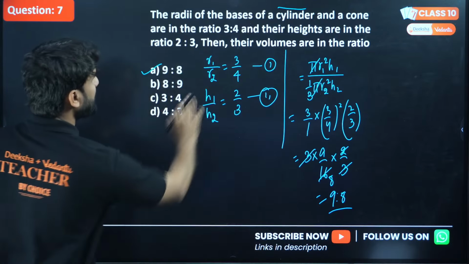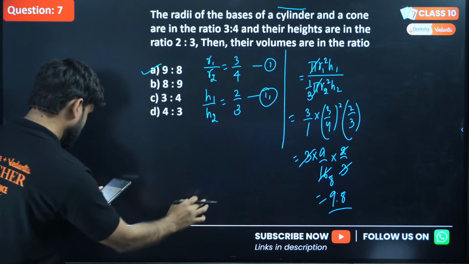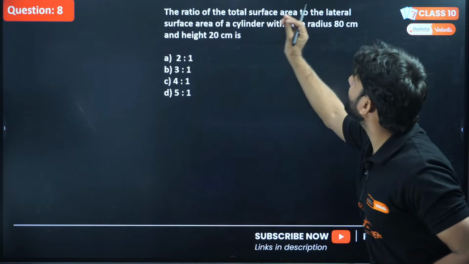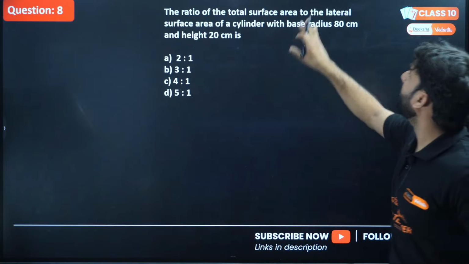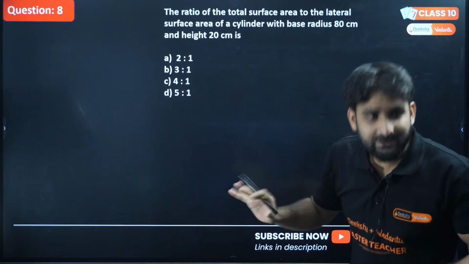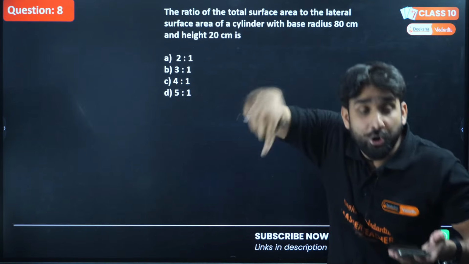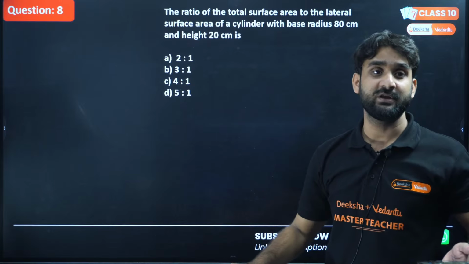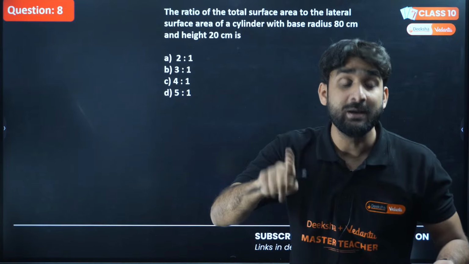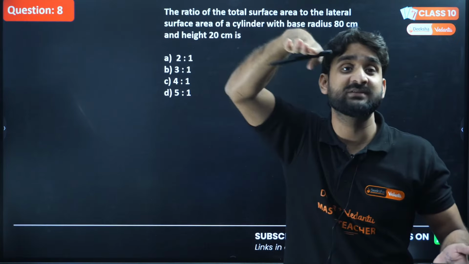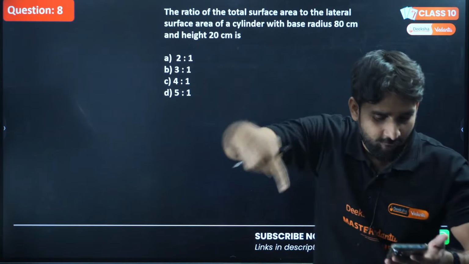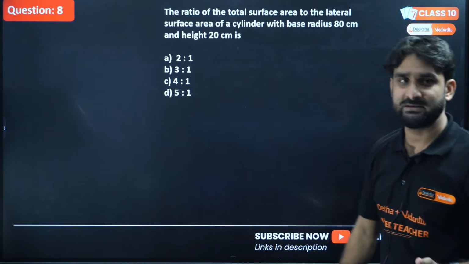Okay. So I hope you have understood it. Let's move to the next question here. The question is the ratio of total surface area to the lateral surface area of a cylinder. Do you know the lateral surface area? The boundary of a cylinder is called lateral surface area. When you take the lateral surface area, please remove the top circular surface and the bottom circular surface. Only the boundary, only the wall of the cylinder, will give you the lateral surface area.